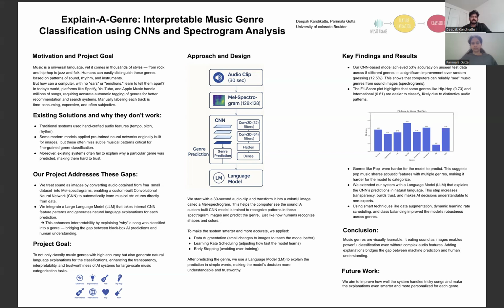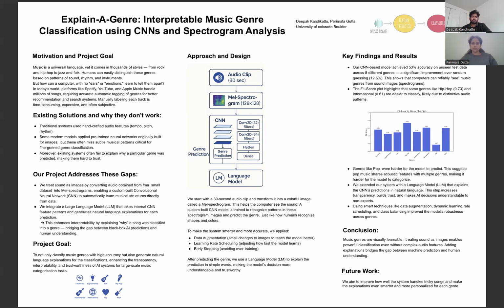Music is often described as a universal language, yet the ways we categorize it into genres like rock, hip hop, folk, and electronic involve incredibly subtle patterns in rhythm, tone, and instrumentation. As humans, we naturally pick up on these differences, but the question we ask is, can a machine learn to do the same? This is an important problem, especially today when platforms like Spotify, YouTube, and Apple Music deal with millions of songs and need to organize them quickly and accurately for recommendation, playlists, and discovery.